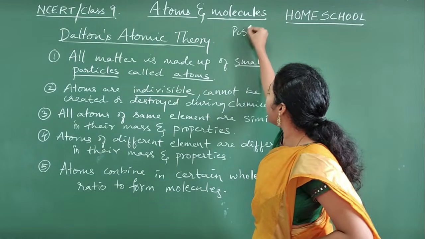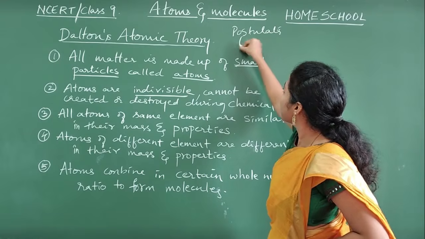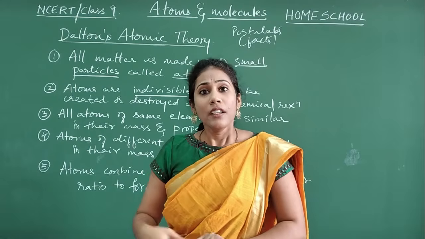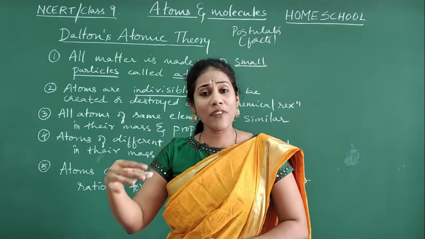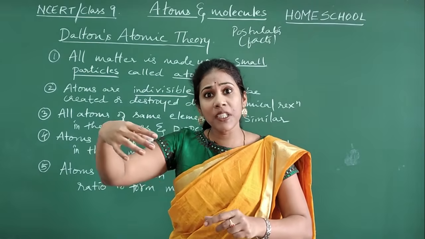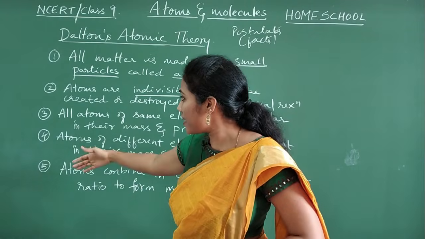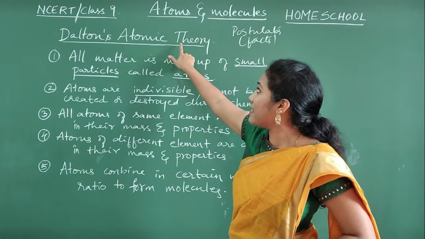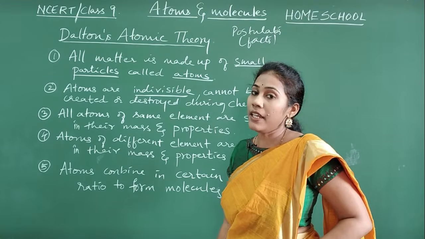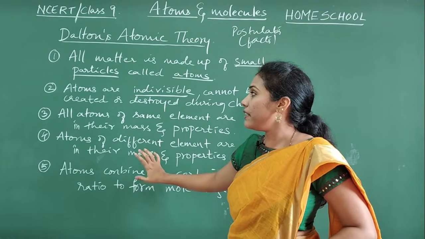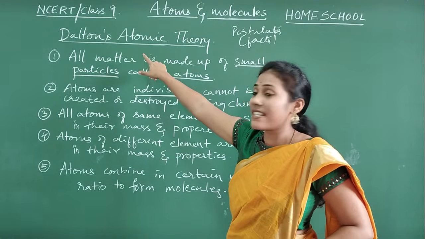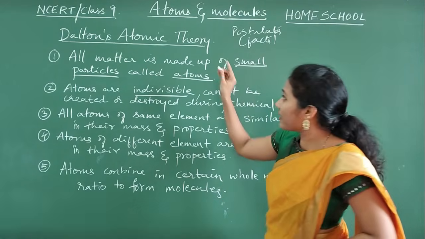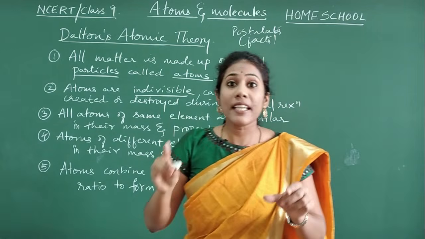What do you mean by postulates, guys? Facts, real facts. So those basic real facts about atoms, he has put in the form of 5 points, and he called these postulates together the atomic theory. So we call all the 5 points or postulates Dalton's atomic theory. This is the first theory that we will come across in chemistry.